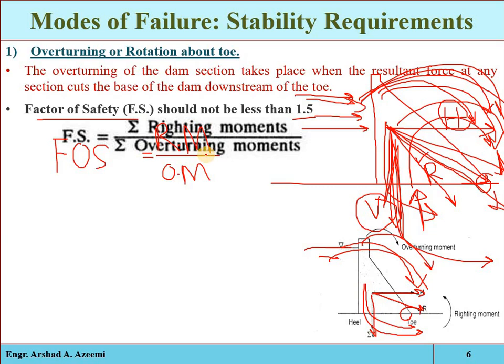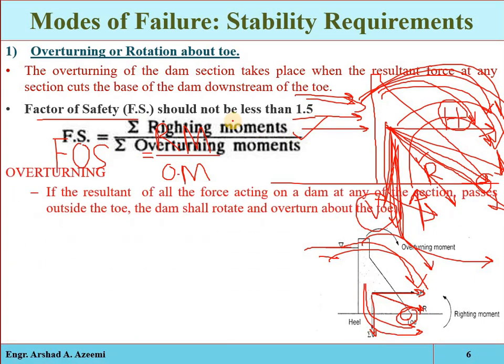We know that different types of forces are acting on the structure, and we also know their points of action and directions, so we can find the overturning moment and the resisting moment about the toe point. Put them in here and you will get the factor of safety. So we will ensure how safe the structure is against overturning.